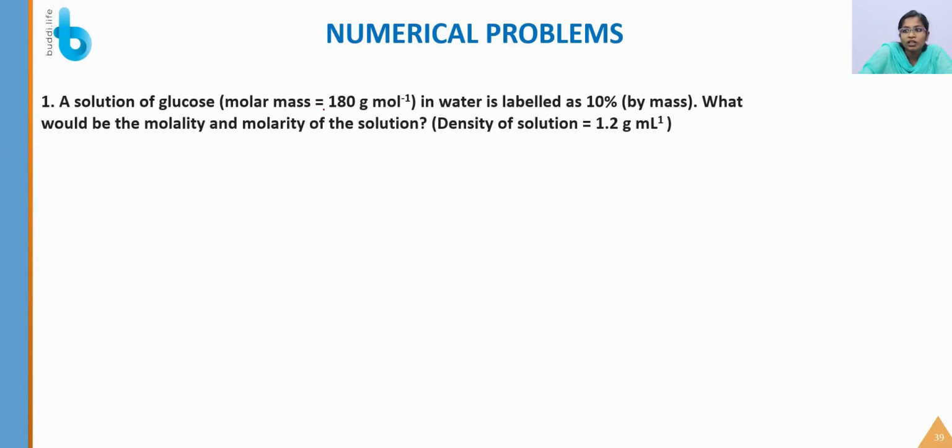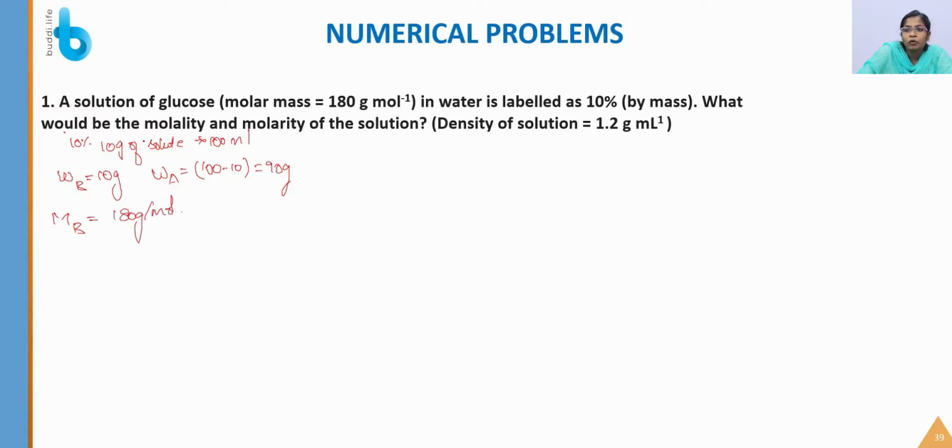Here they have given that it is labeled as 10% by mass. This means 10 gram of solute is dissolved in 100 ml of solution, right? So WB is given, the solute component is 10 gram. What will be the mass of the first component? 100 minus 10, which is equal to 90 gram. They have also given the molar mass of the solute, that is 180 gram per mole.